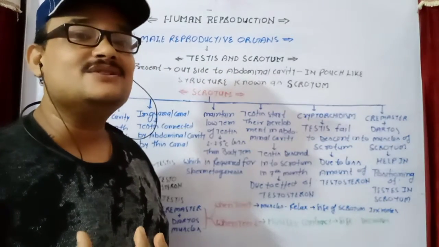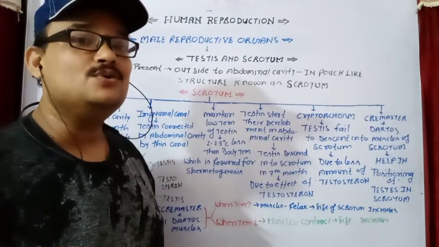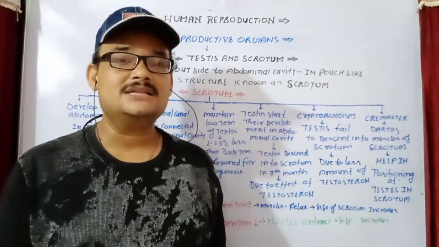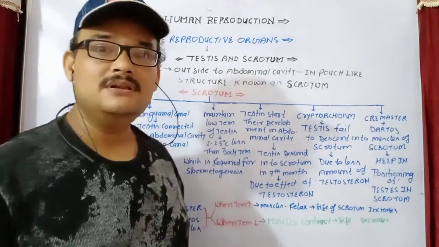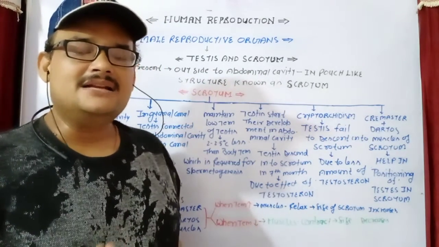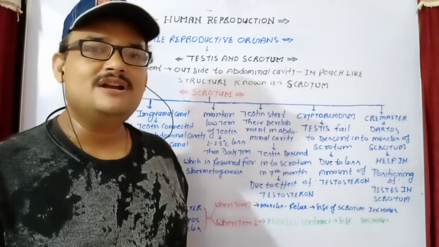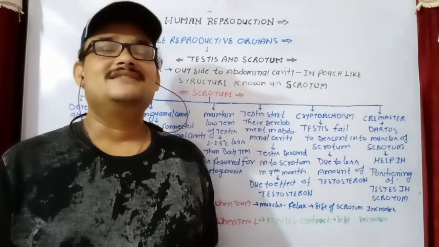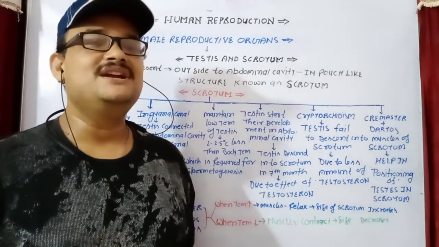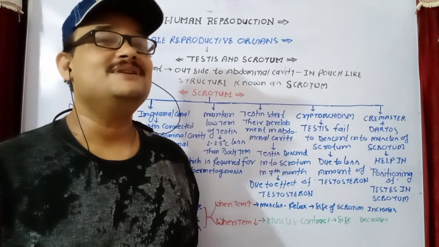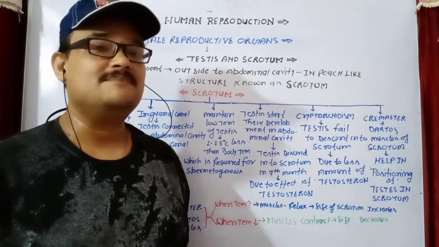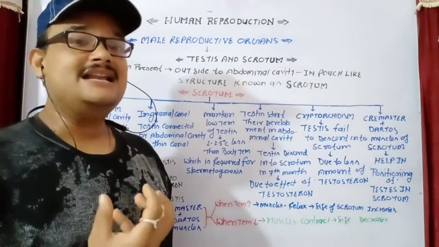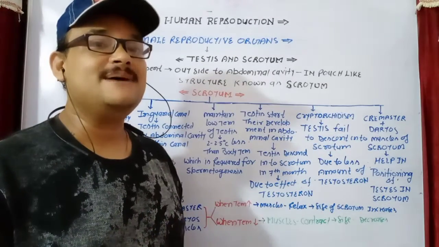So the question is, why are these not always present in the scrotum? Because their scrotum is not able to regulate temperature throughout the year. Only when the atmospheric temperature is suitable and slight fluctuation takes place, that is regulated by the scrotum.